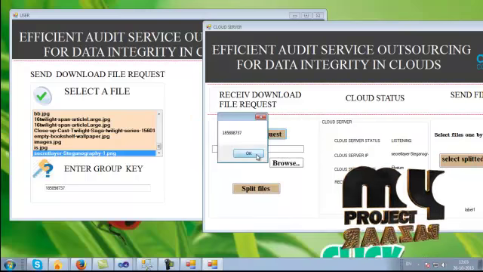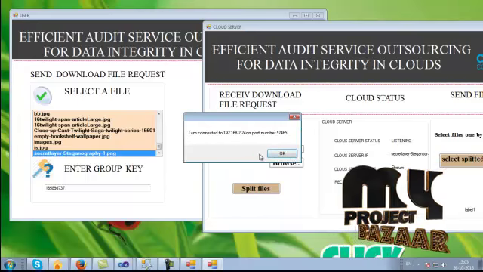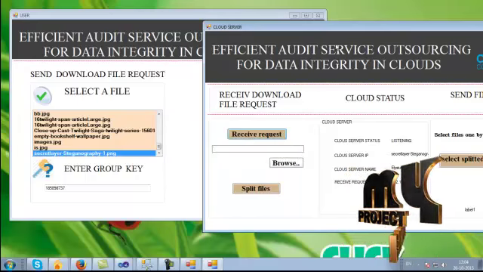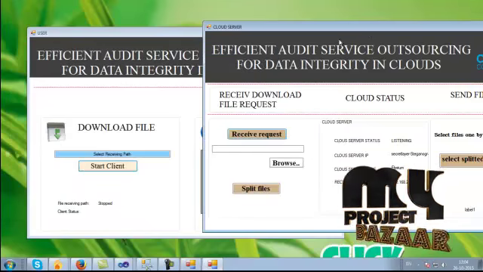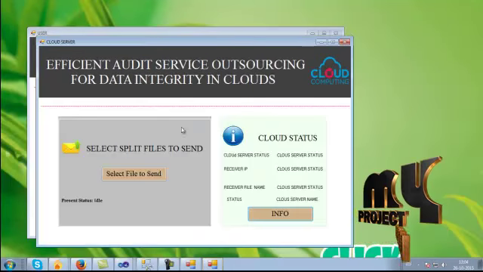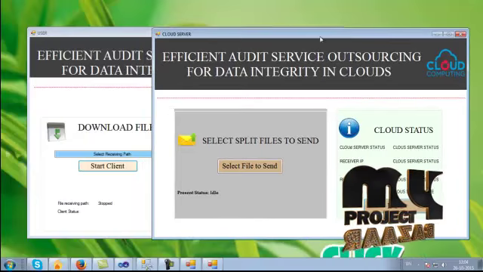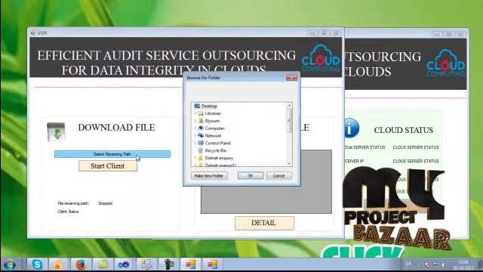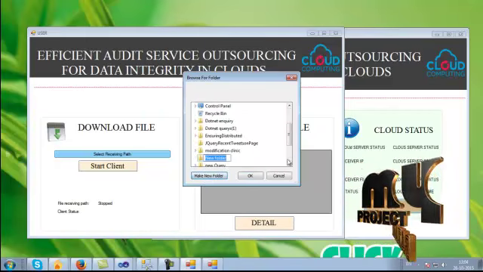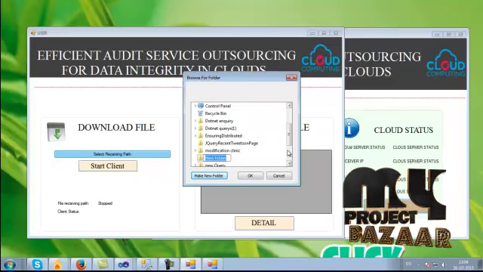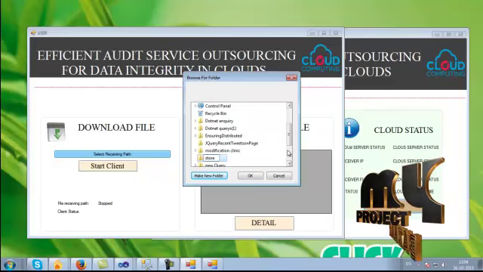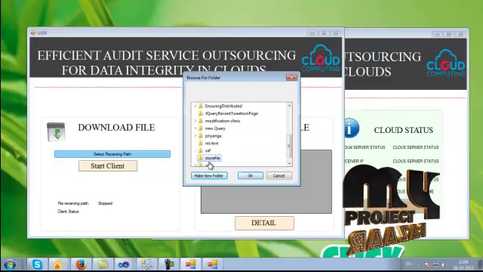Now the cloud is matching the group keys for the particular folder. Click the Download Now button. Here select the File Splitter File button. The user has to select a receive path and start the client to get the files from the user.